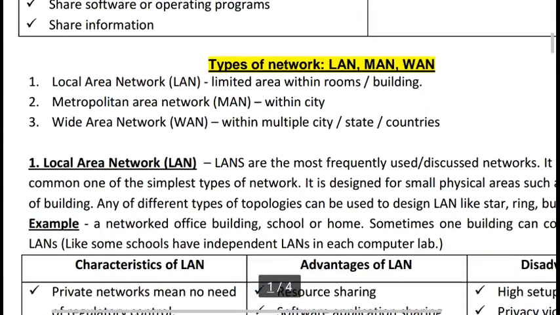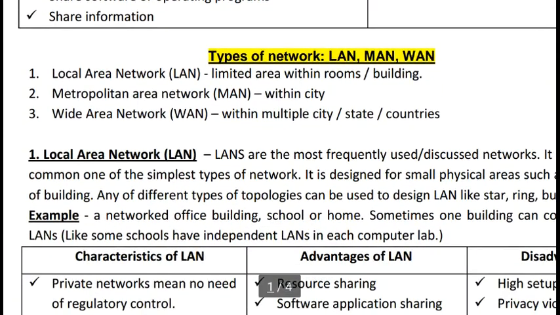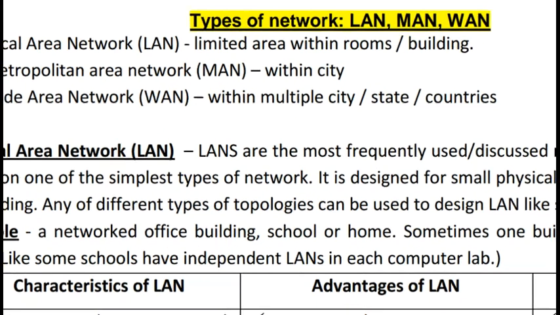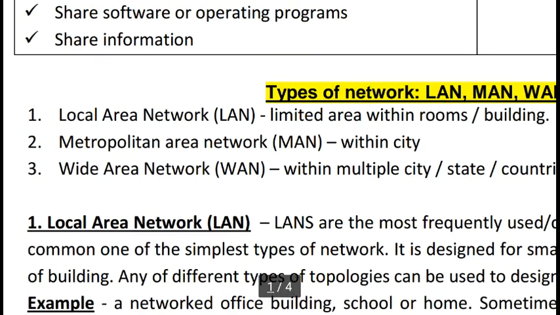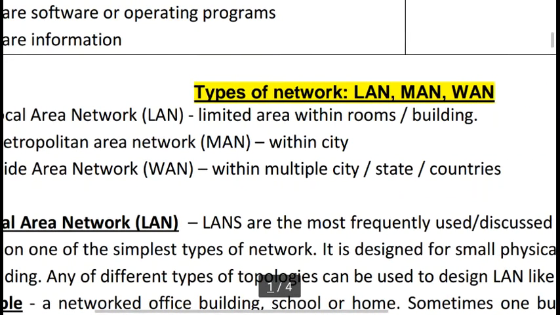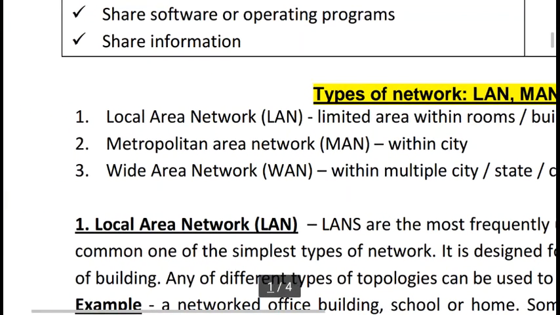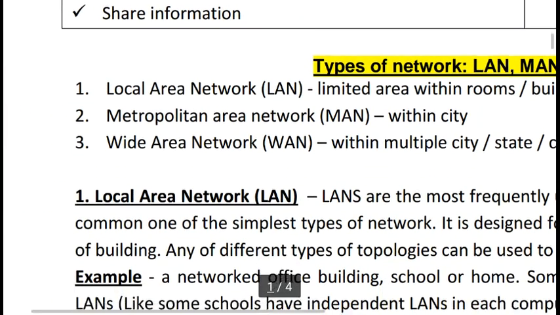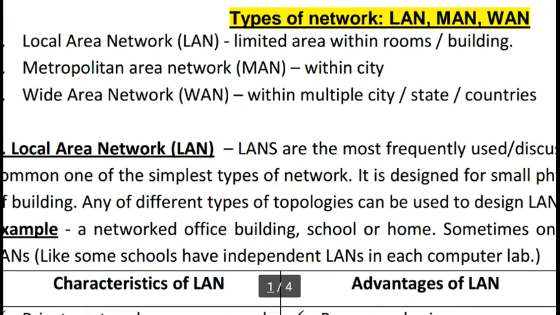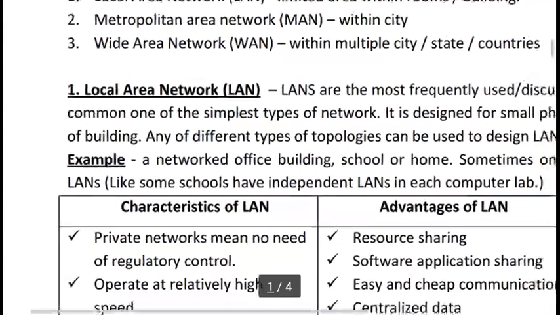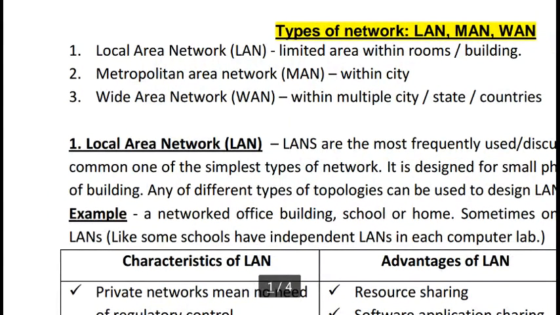Okay, the next topic is types of network, LAN, MAN and WAN. LAN means local area network, means this network is in a limited area within rooms and buildings. Next is metropolitan area network, within a city, and last, wide area network, within multiple cities, states and countries. Okay, now I want to discuss in detail first local area network.